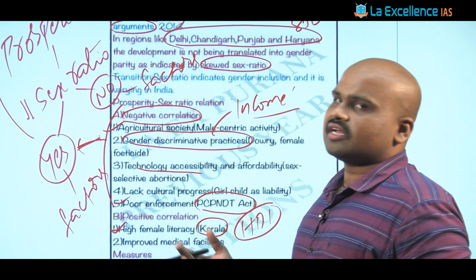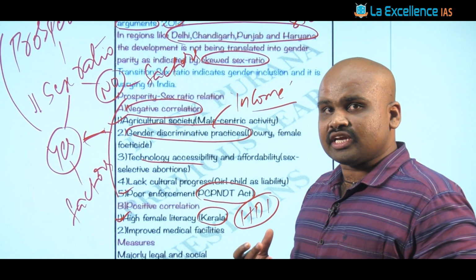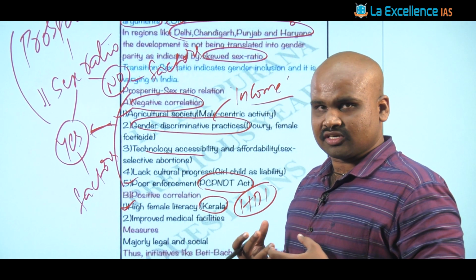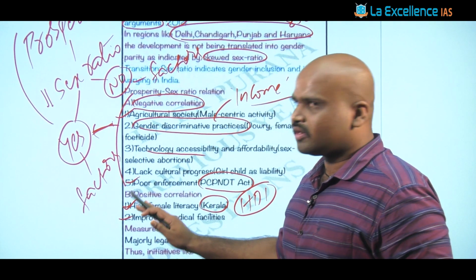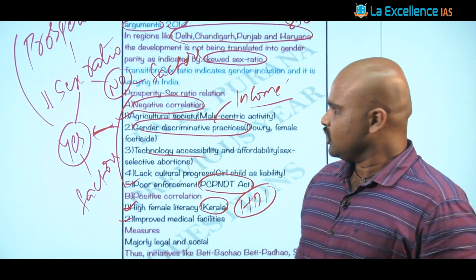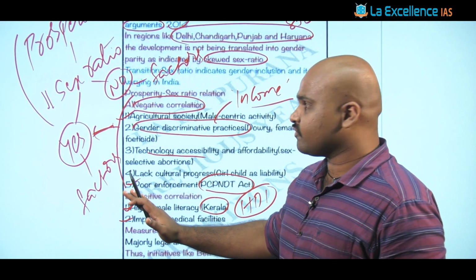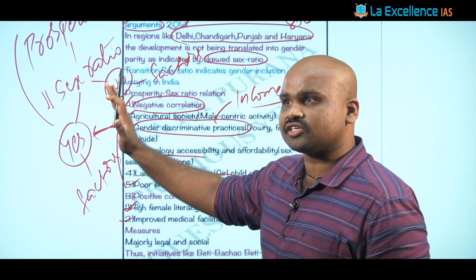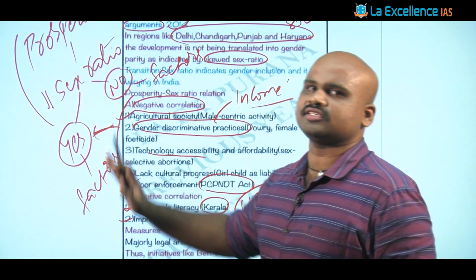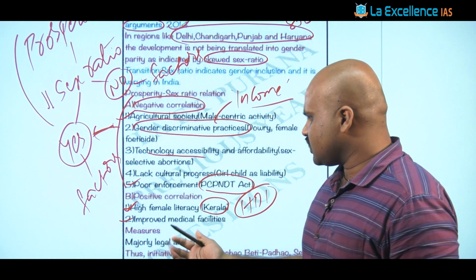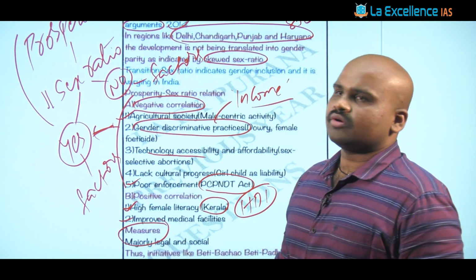Also, improved medical facilities and basic social needs, be it education, sanitation, or health, are all fundamentally provided. So prosperity will have a direct relation with maintaining a balanced sex ratio.